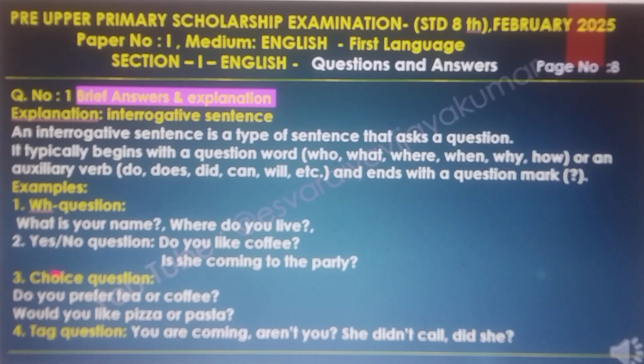Example, WH questions: what is your name? Where do you live? Second, yes or no questions: do you like coffee? She is coming to the party. Is she coming to the party? Third, choice questions: do you prefer tea or coffee? Would you like pizza or pasta?